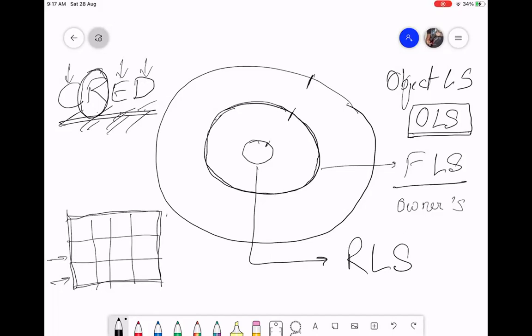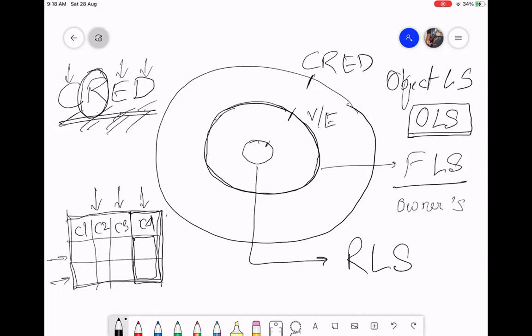Field level security means every column. Can I see data in this column or not? Column 1, column 2, column 3, column 4. So the first level permission is CRUD. The second level permission is visible, and if visible, is it editable? For FLS, can I see this column data?